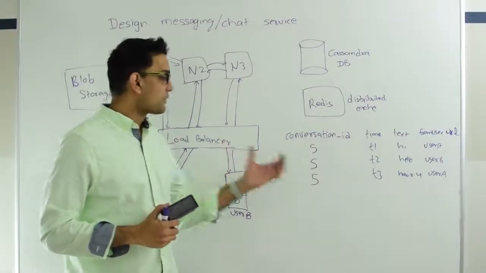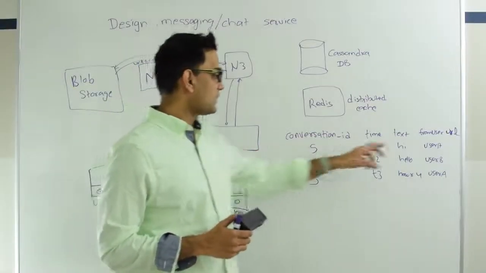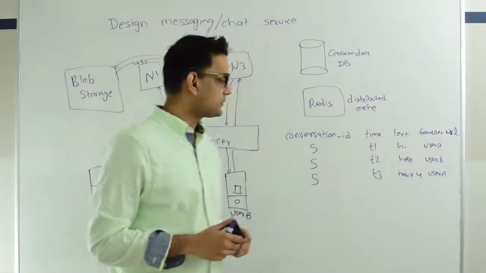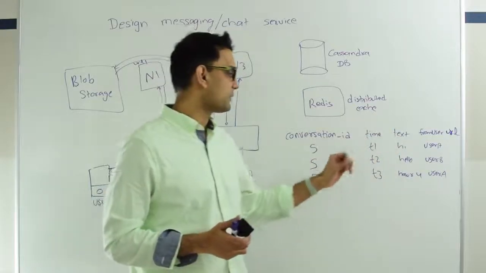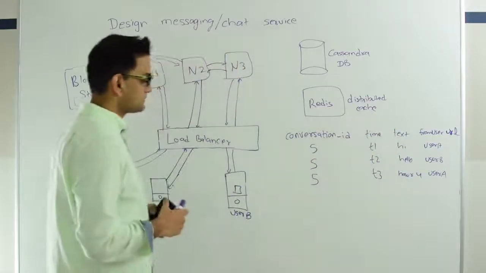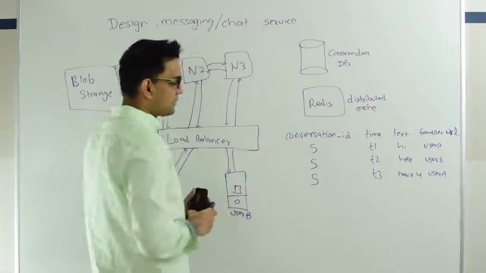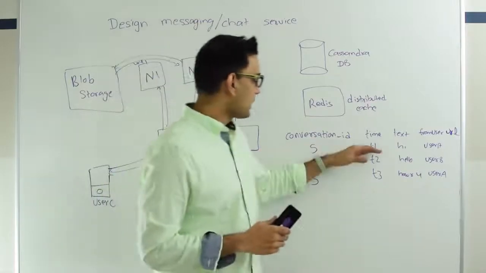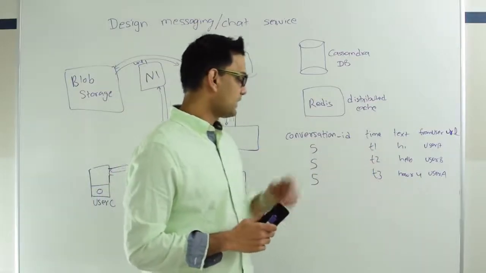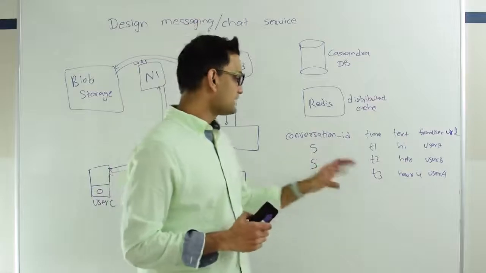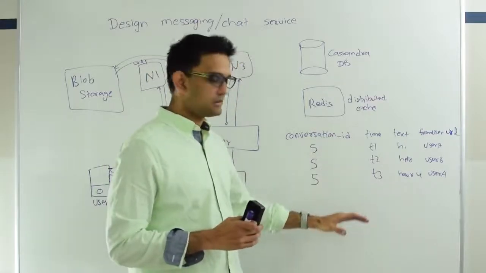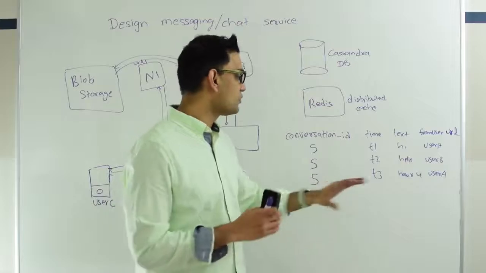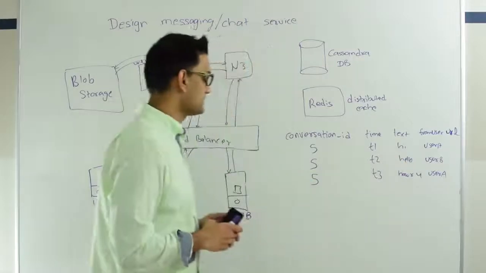Let's again look at this conversation table. One thing I forgot to mention is we also need to store the from user so that we know who is the sender of the message and who is the receiver of the message. Now if you look at these messages, you see that something happened at T1, something happened at T2, something happened at T3. So once a message is inserted, they are immutable. We just keep adding more messages here. We do not update the existing message.